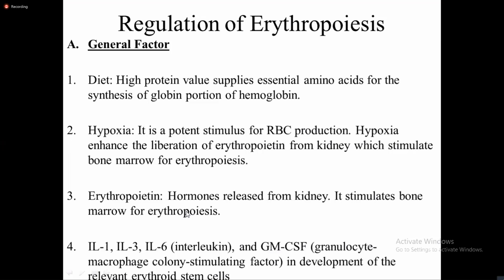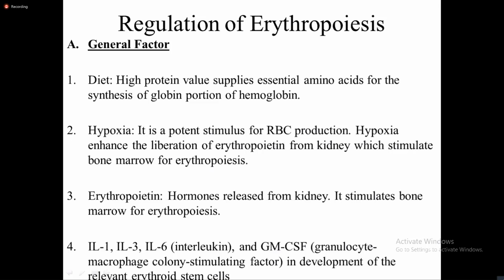Certain interleukins as well as colony stimulating factors help as growth inducers in the development of erythroid stem cells.